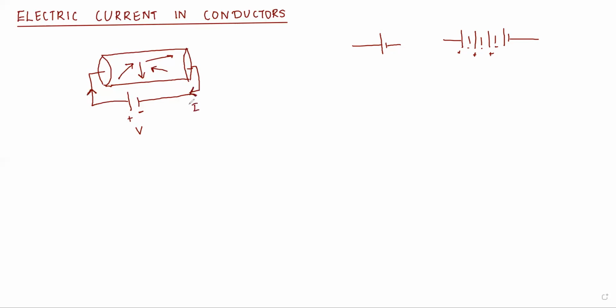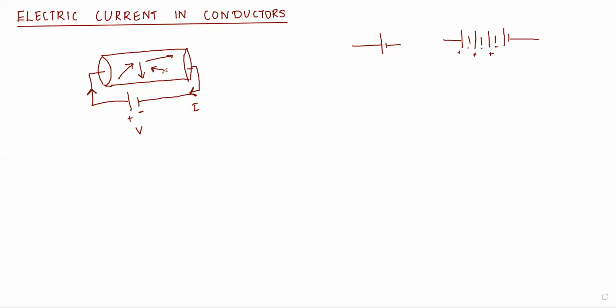That is the current. We know that electrons are negatively charged. The electrons inside here, moving randomly, are negatively charged particles. When I put on the battery and current starts flowing through the conductor, these negative electrons get repelled from the negative end of the battery. They don't go towards the negative end of the battery. They start to move towards the positive end of the battery, because like charges repel each other and unlike charges attract each other.